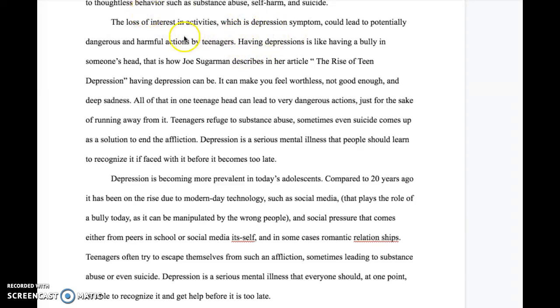The next one, the loss of interest in activities, which is a depression symptom. You should say a symptom of depression could lead to blah, blah, blah. And right here, having depression is like depression, not depressions. It's like having a bully in someone's head. That is how Jo Sugarman describes it in her article. Who is him, by the way. And right here, because you've already introduced Jo Sugarman, all you need to say is, having depression is like having a bully in someone's head, parentheses, Sugarman, parentheses, period. Because you've already done the article, you don't need all of this mumbo-jumbo. This is okay, and people should learn to recognize it before it comes too late. That's good, because it leads into your conclusion.